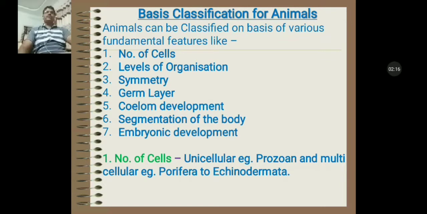In the unicellular category, animals of phylum Protozoa are included, and in the multicellular category, animals of phylum Porifera to Nematoda can be included. Here I have written Echinodermata, and Chordata can also be included, but in our syllabus we study lower non-chordates, so we will talk about Porifera to Nematoda.